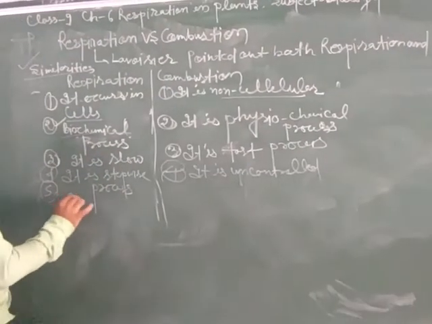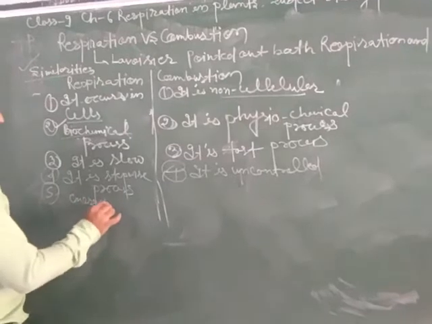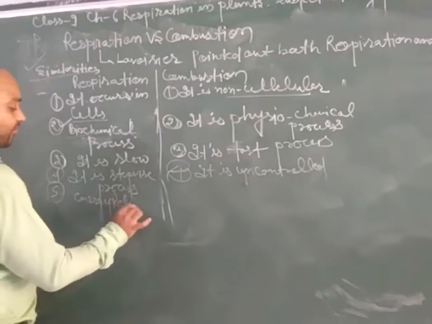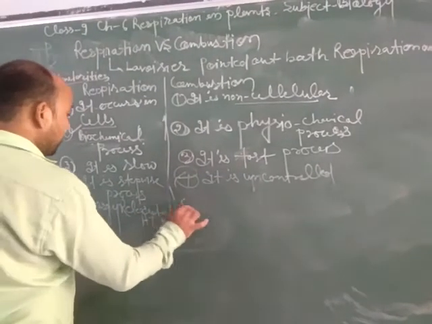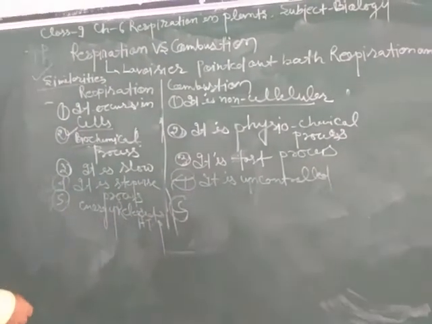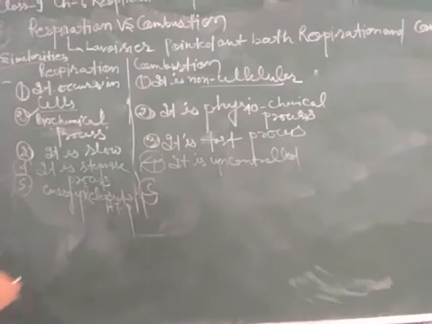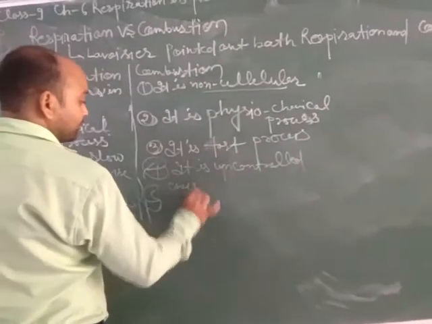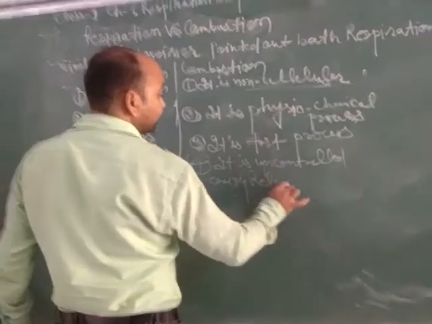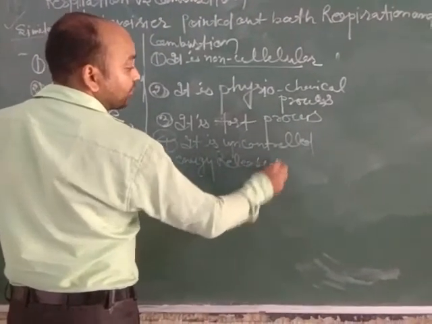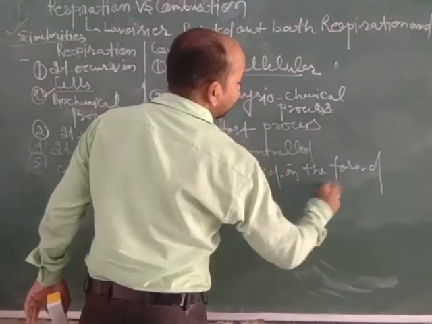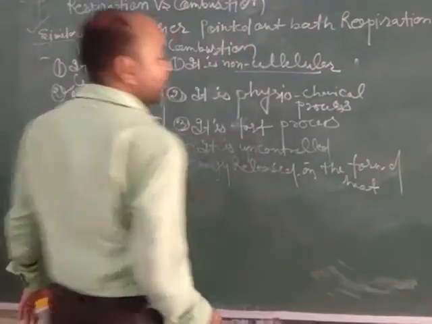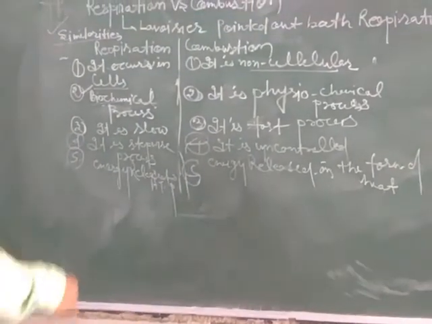Now next point, we can see that energy released is stored in the form of ATP in the mitochondria. But in combustion, energy is released in the atmosphere, in the form of heat. In the form of heat means it is a single process. Here there is no storage region for energy.